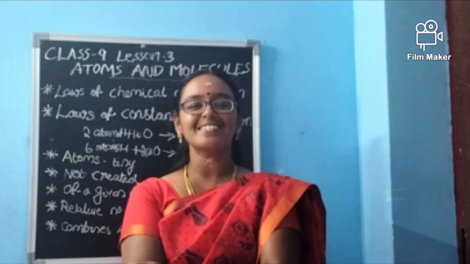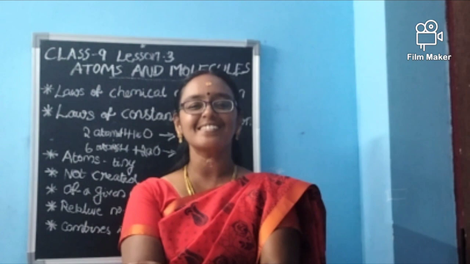The value will be constant. The proportion of the elements which are combined should be constant. So H2O is the only formula for water. So we can write, 2 atoms of hydrogen and 1 atom of oxygen combine to form what? 1 unit of water.